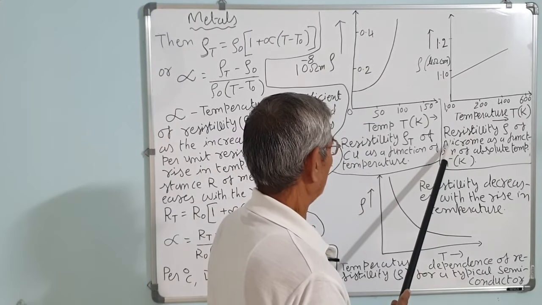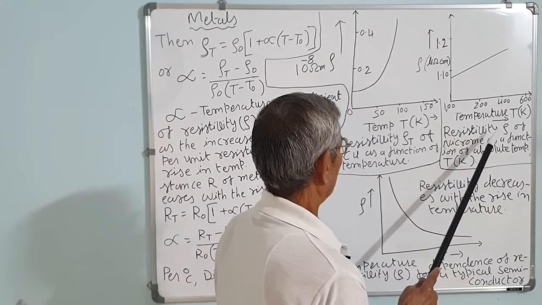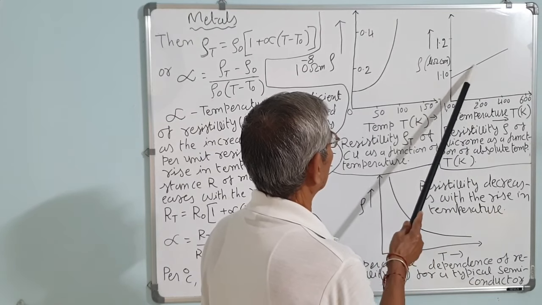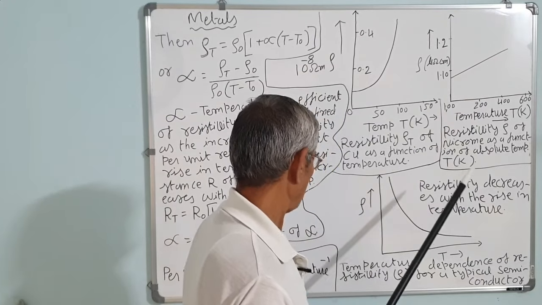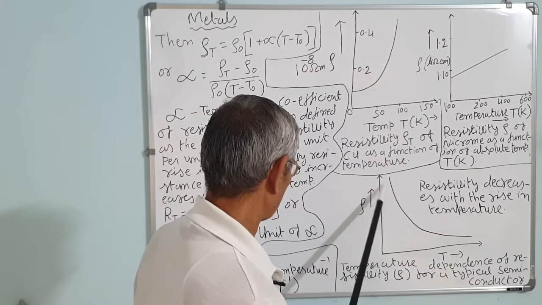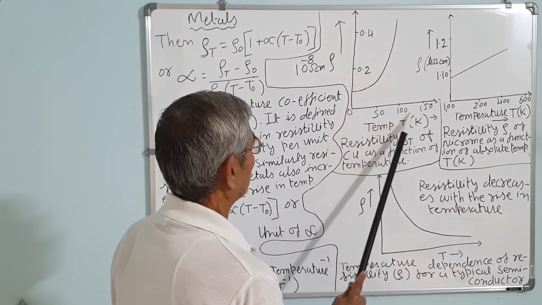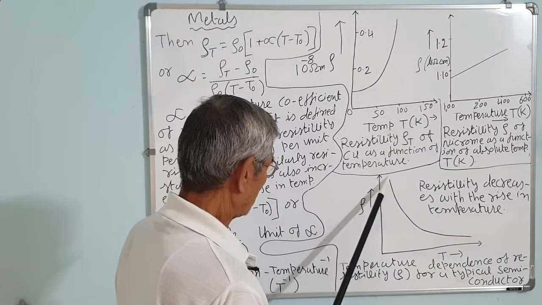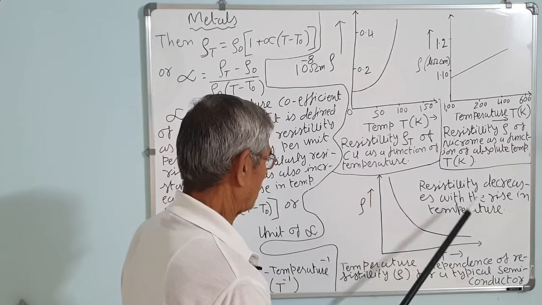In the case of alloys like nichrome, constantan or manganin, this graph shows that the resistivity increases but not much. So these are the wires used for making standard resistors. Then this is the graph for the semiconductor. You can see ρ increases with the rise of temperature here, and here also it increases but only a little. Here, in the case of a semiconductor, the resistivity decreases with the rise of temperature.